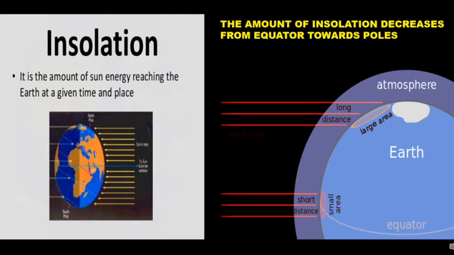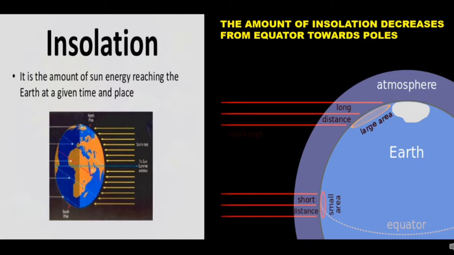Children, as you know, the sun is the chief source of heat and light for the earth. It radiates or sends out energy in all directions. The heat energy that reaches the earth passes through the atmosphere before reaching the earth's surface. The earth's surface, however, gets heated on absorbing this energy.